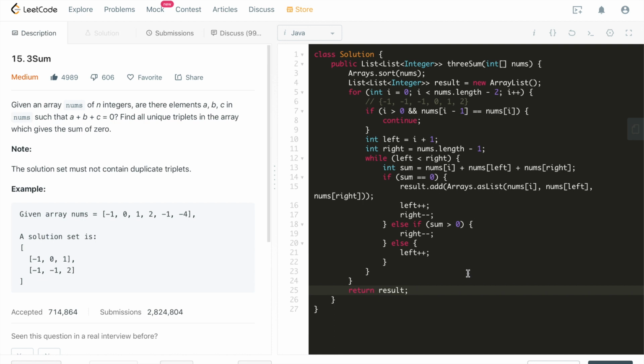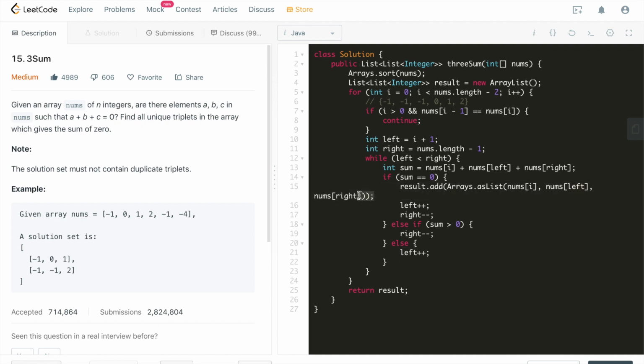This is the algorithm. Then let's think about anything that we can still skip, which is duplicates, in this case, right? When sum equals 0, we just add this one in. But it's still possible that left is going to have a lot of duplicates.